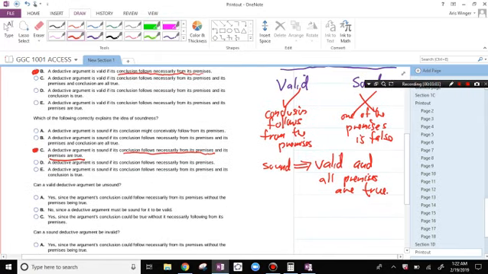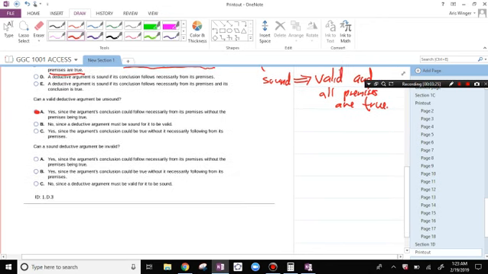Can a valid deductive argument be unsound? Here's an example where it's valid, but it's not sound because one of the premises is false. It says the argument's conclusion could follow necessarily from its premises without the premises being true. Can a sound deductive argument be invalid? No, since a deductive argument must be valid for it to be sound. So a sound argument has to be valid and all the premises have to be true.